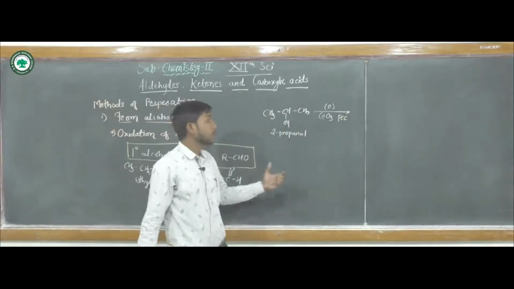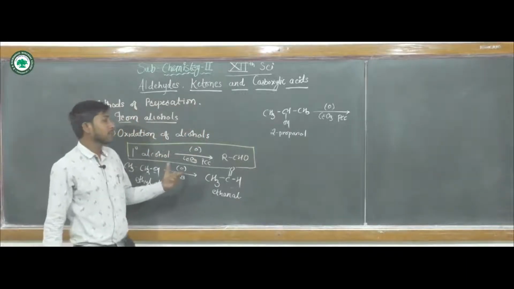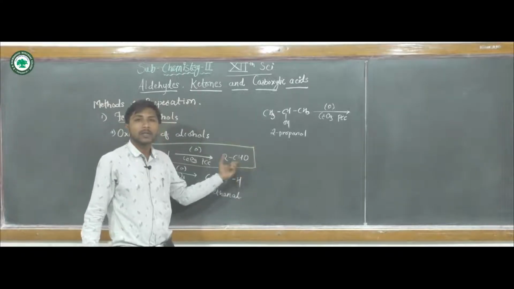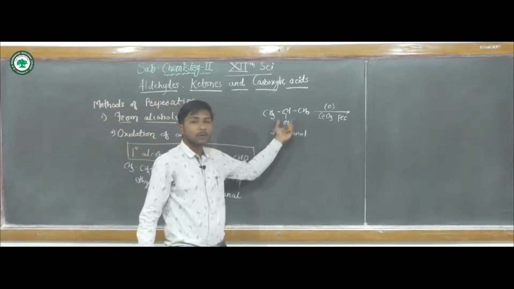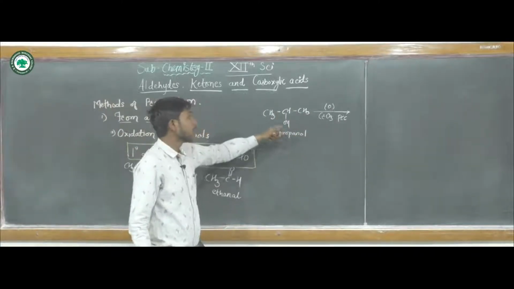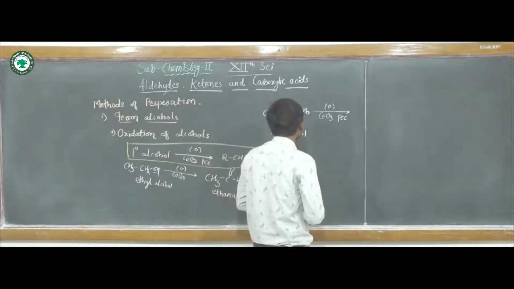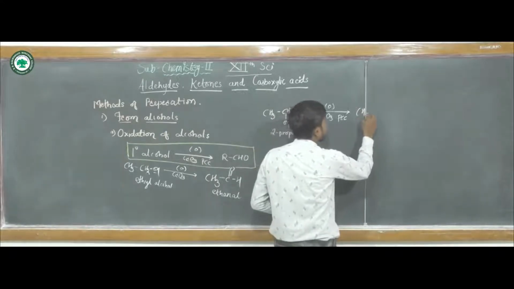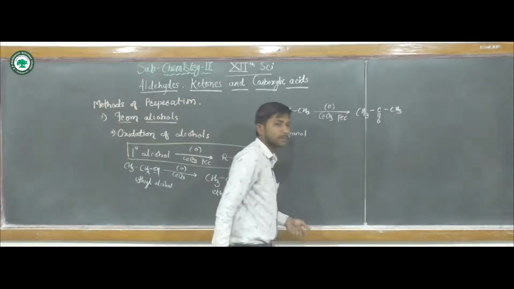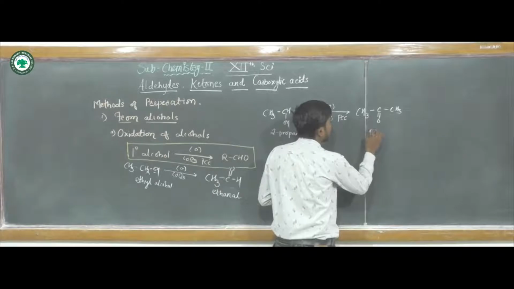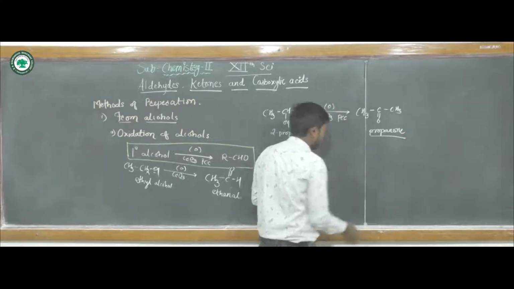The product will be a ketone instead of an aldehyde. As we know, the aldehyde functional group is always present at the end. But here the hydroxyl group which is going to be converted into a carbonyl carbon is present in the chain, and that's why the corresponding product will be CH3, C double bond O, CH3, and it is propanone. This is propanone.